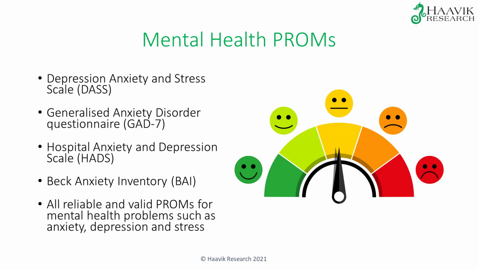Right, so let's have a little chat about some mental health patient-reported outcome measures. There's quite a number of these that have been created. The ones that I'd like to have a look at are the DASS, the Depression, Anxiety and Stress Scale, the GAD-7, which is the Generalized Anxiety Disorder Questionnaire, so specifically for anxiety, and then there's the HADS, the Hospital Anxiety and Depression Scale, and the Beck Anxiety Inventory. So these are all reliable and valid patient-reported outcome measures for mental health problems such as anxiety, depression, and stress.